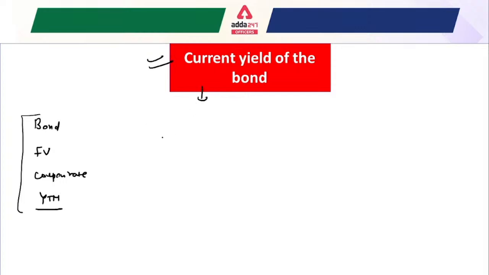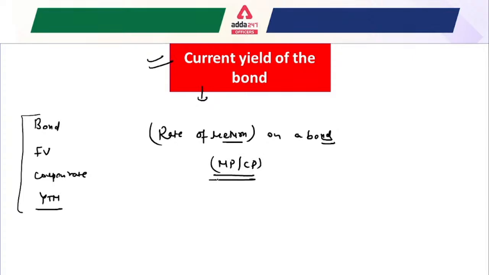It measures the rate of return on a bond if it is purchased at its current market price, meaning whatever it is trading at in the market. That measurement of the rate of return is known as the current yield of the bond.